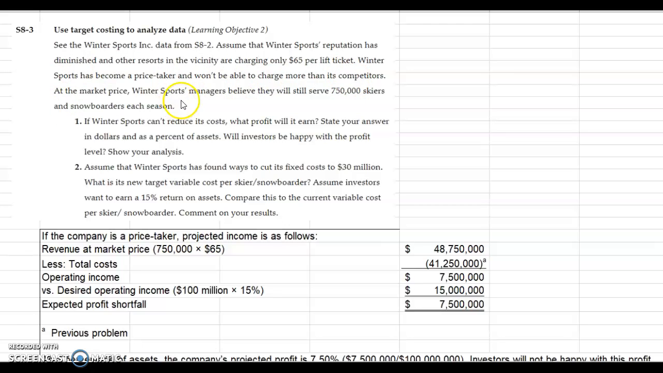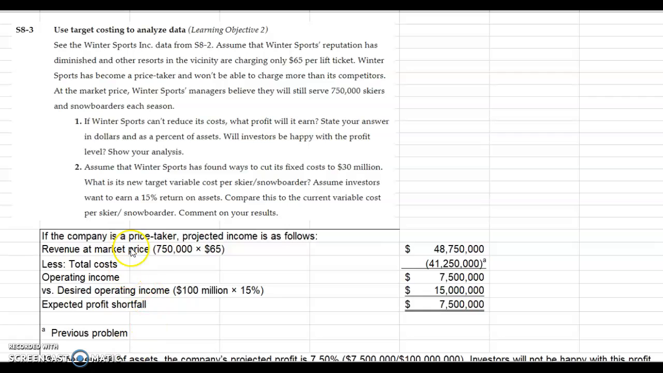At this price, winter sports managers believe they're still going to have the 750,000 skiers and snowboarders each season. So if they cannot reduce their costs, what profit will it earn? State your answer in dollars and as a percent of assets. Will the investors be happy with the profit level, and show your analysis? So let's take a look at the old one.